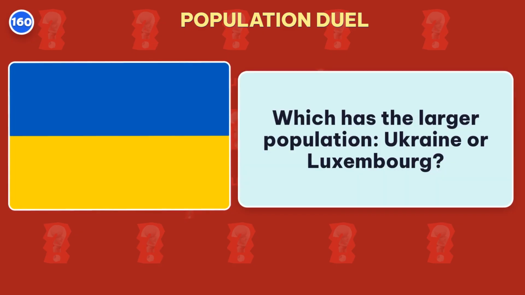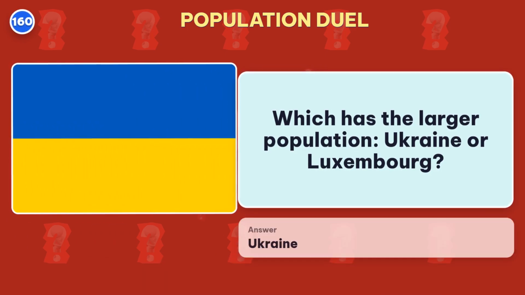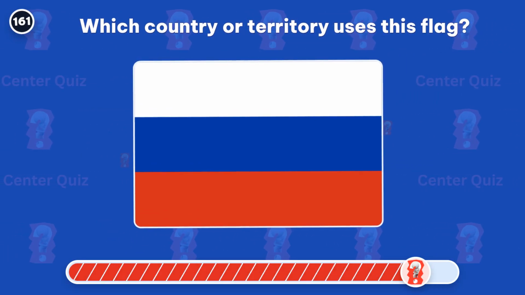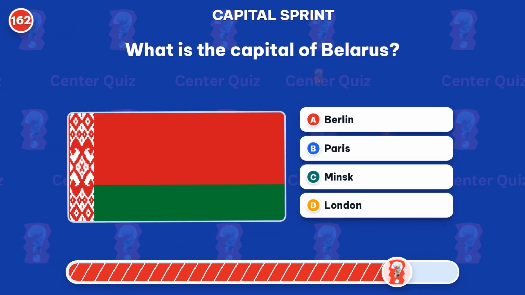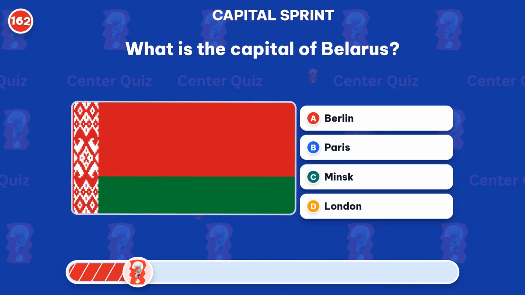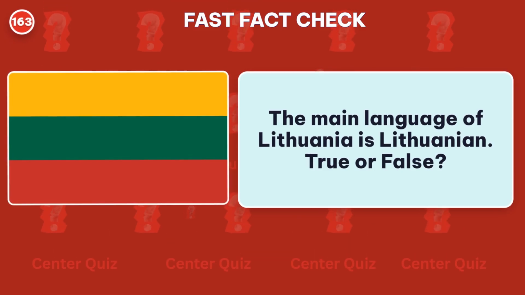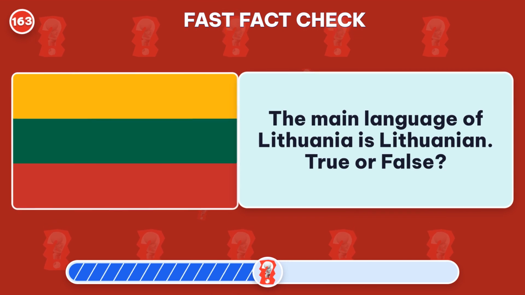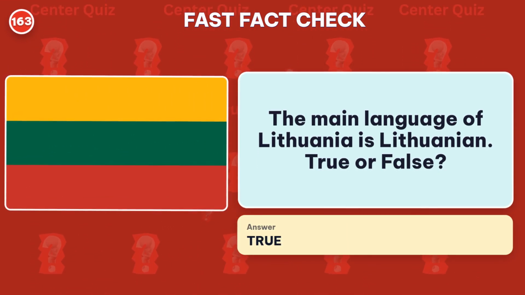Which has the larger population, Ukraine or Luxembourg? Answer: Ukraine. Which country or territory uses this flag? Correct, Russia. What is the capital of Belarus? Minsk is the capital. The main language of Lithuania is Lithuanian. True or false? True. The answer is Lithuanian.